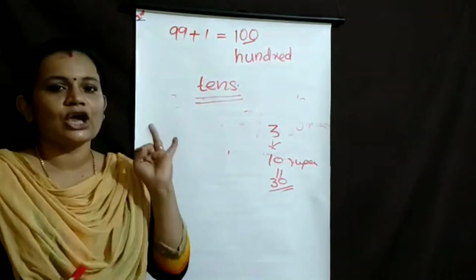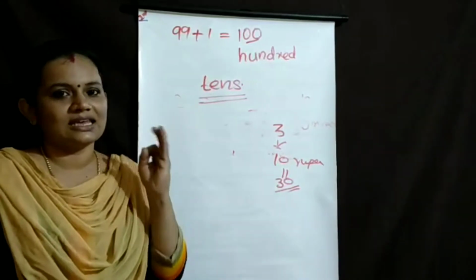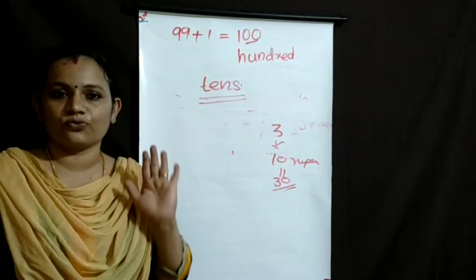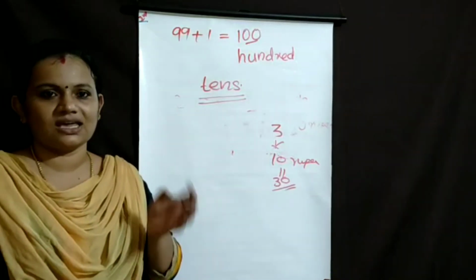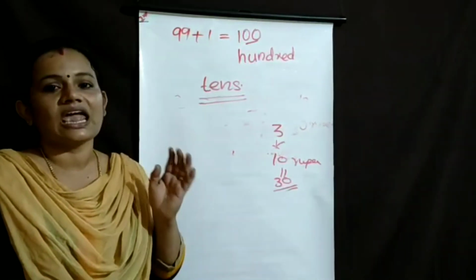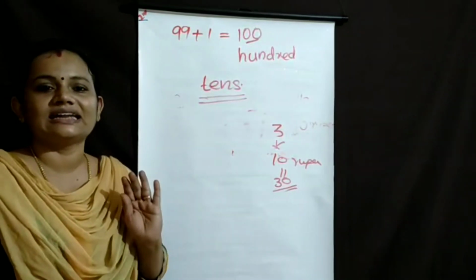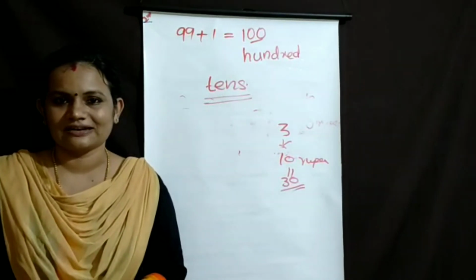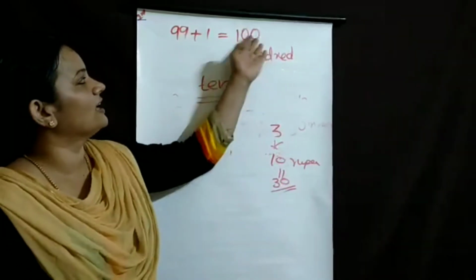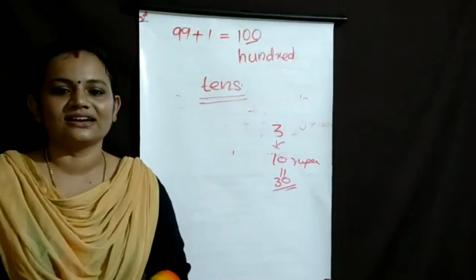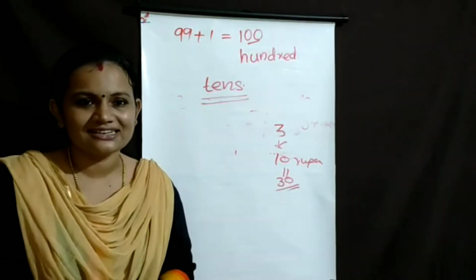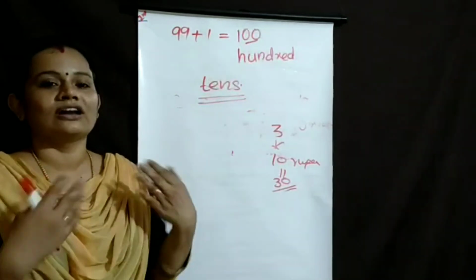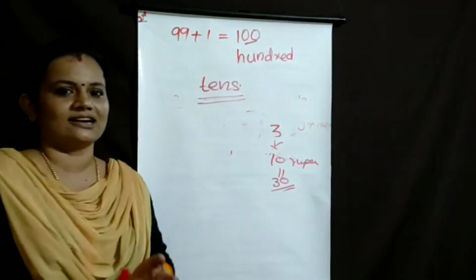Okay, then once more. See: 1 ten, 10. 2 tens, 20. 3 tens, 30. 4 tens, 40. 5 tens, 50. 6 tens, 60. 7 tens, 70. 8 tens, 80. 9 tens, 90. Then I will ask one question. How many tens are in 100? Can you guess it? We already learned the tens chart.